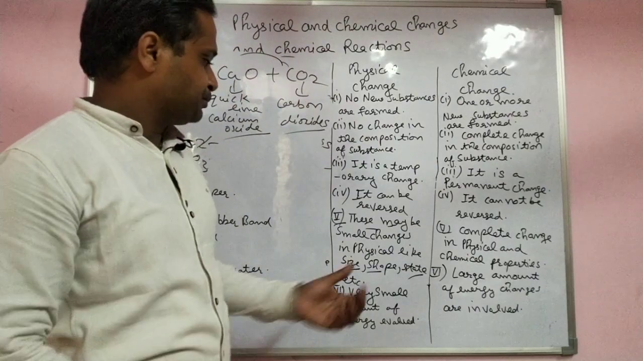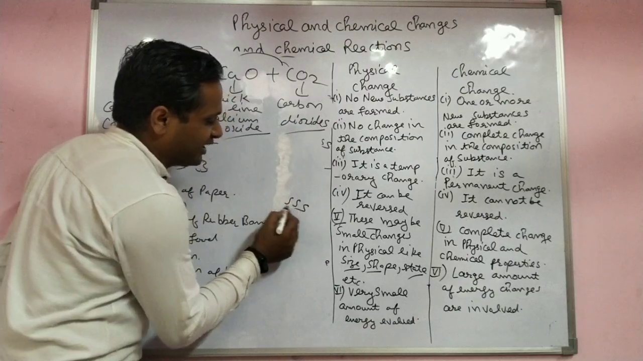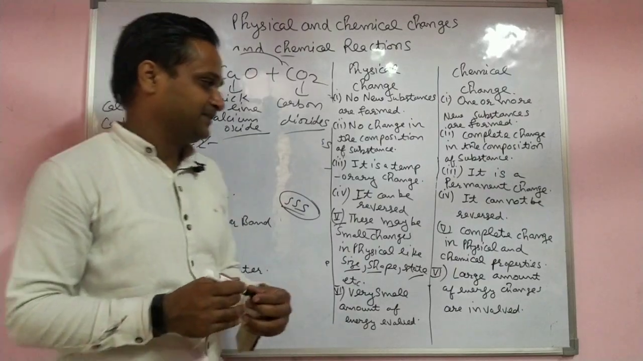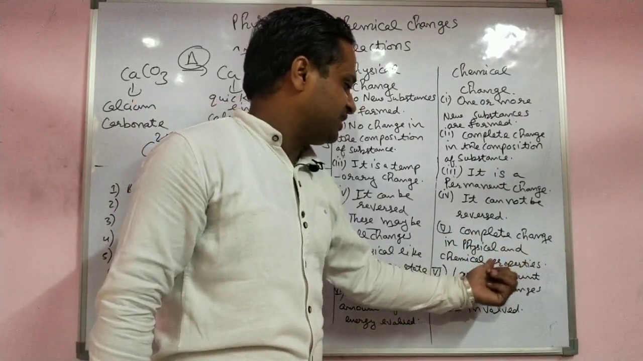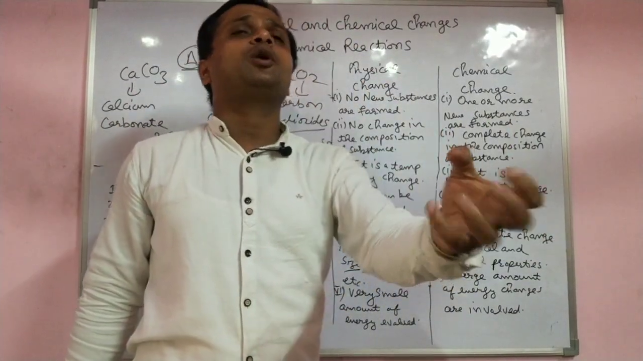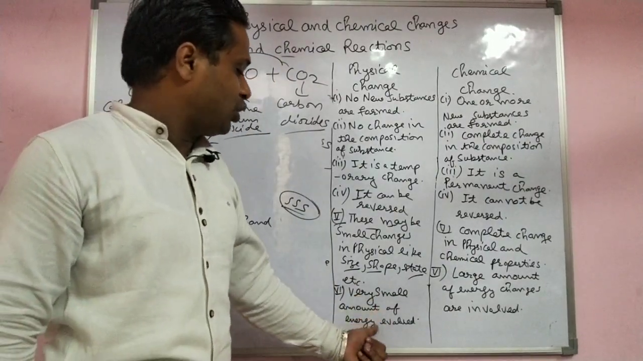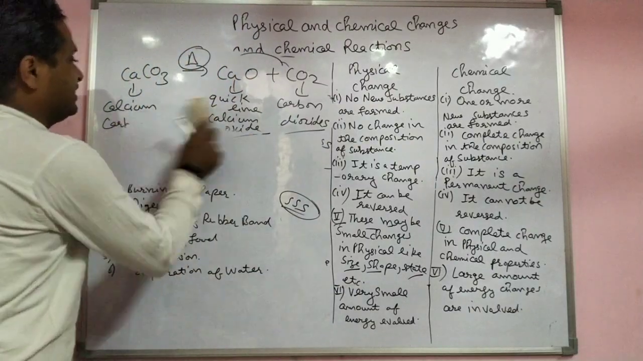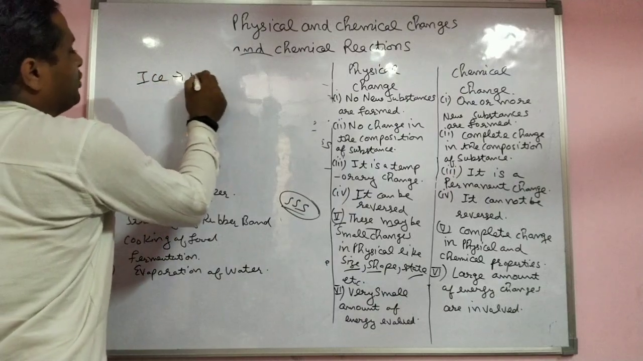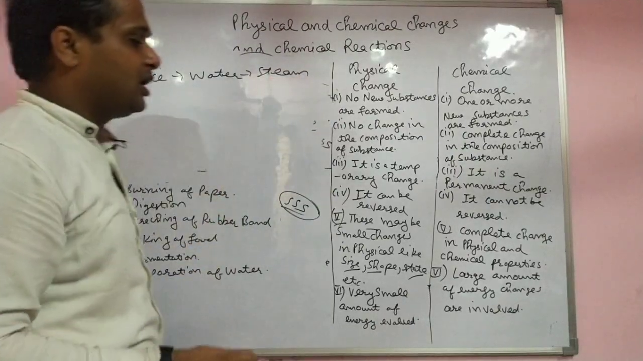Next point. In a physical change, there may be a small change in size, shape and state. Here, in a chemical change, there is a complete change in physical and chemical properties. The new properties formed do not match those of the reactants. Last point: a very small amount of energy change happens when you convert ice into water, or water into steam. But when a chemical reaction happens, a large amount of energy is changed.